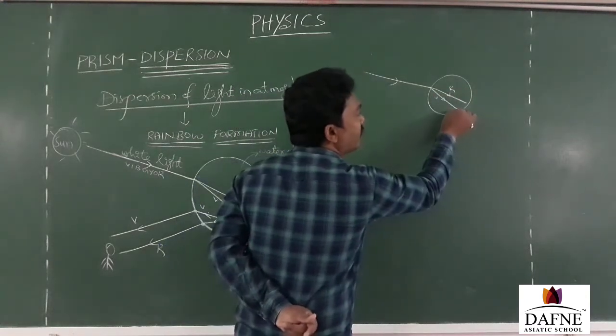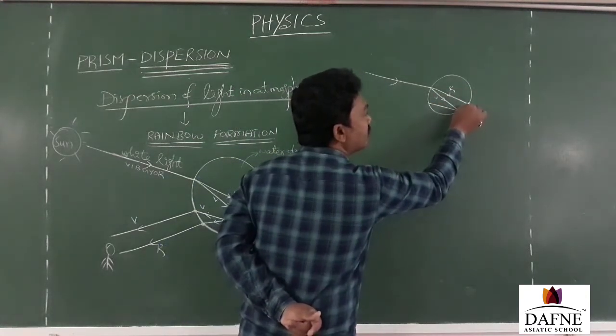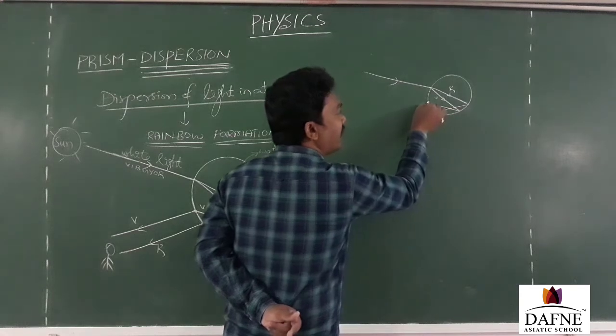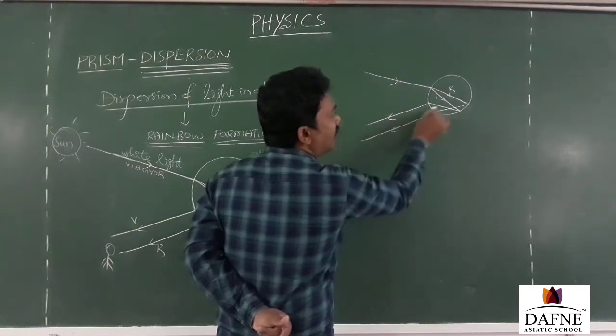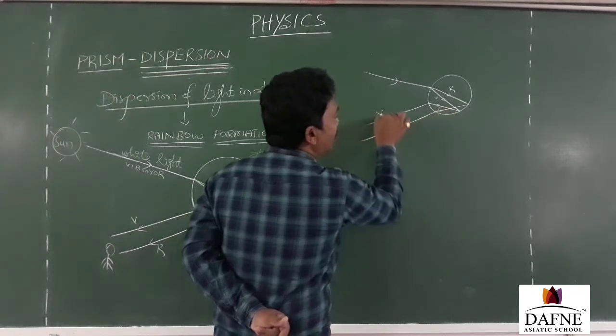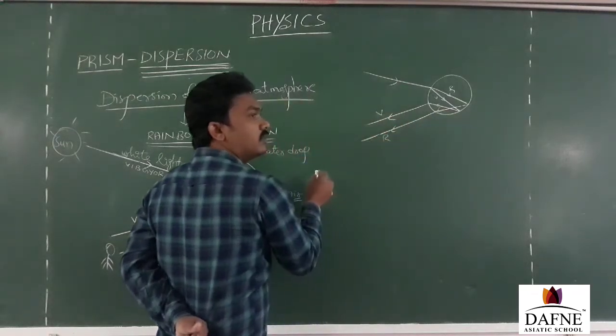Now here total internal reflection takes place. Again refraction takes place. So ultimately this is violet and this is red.